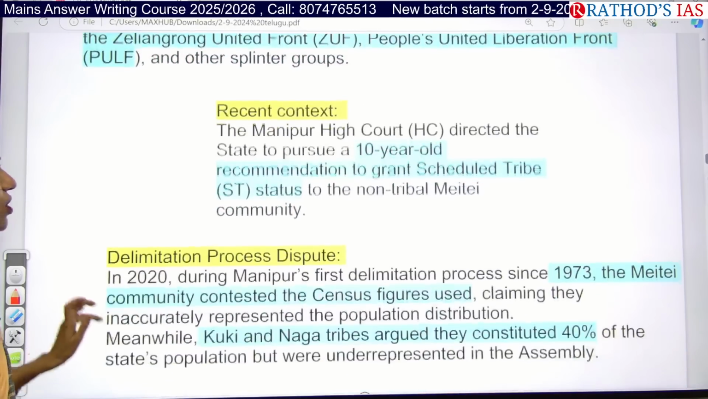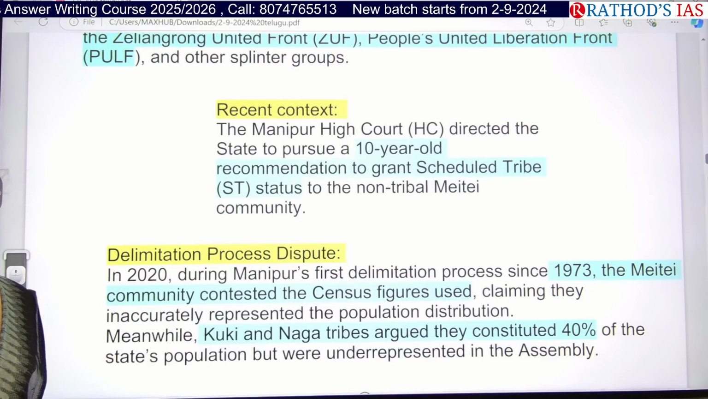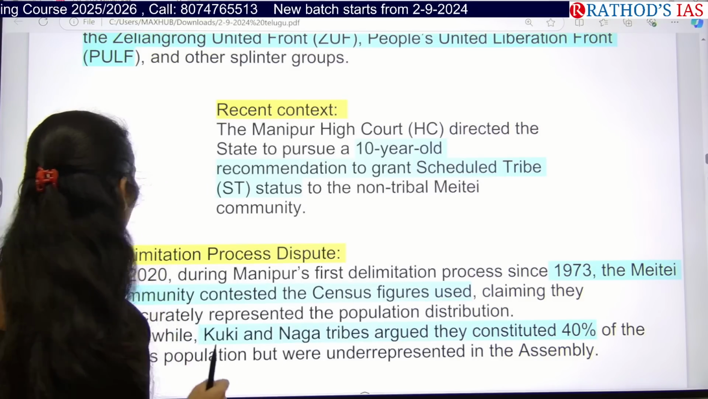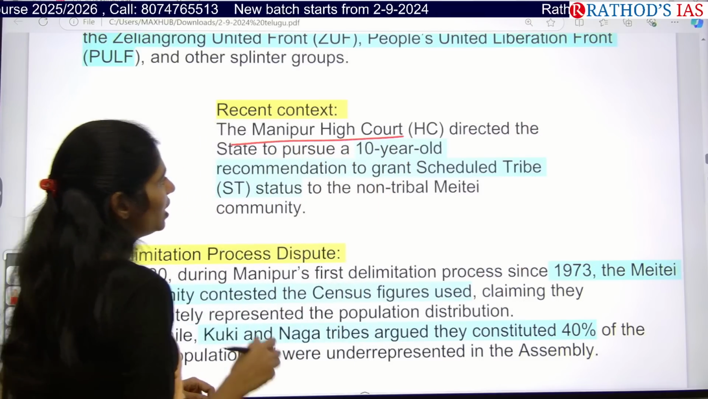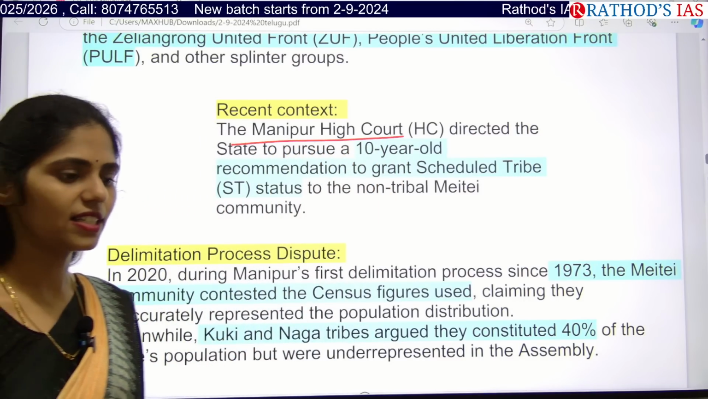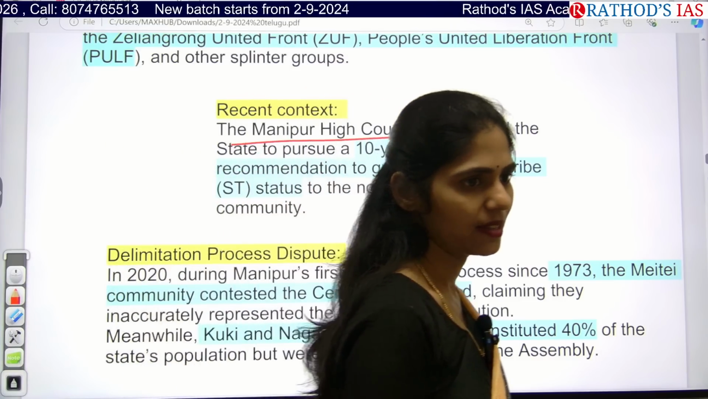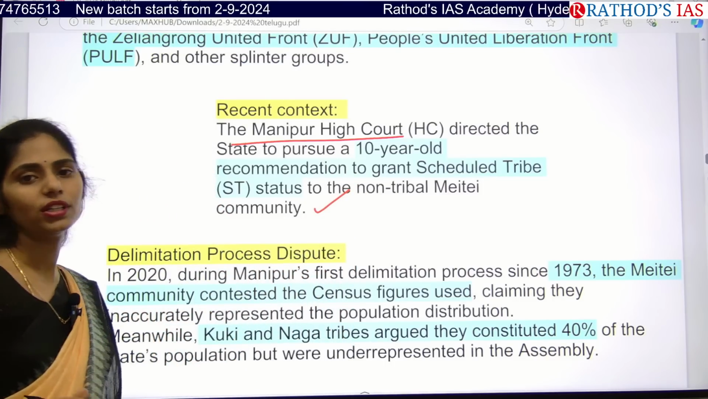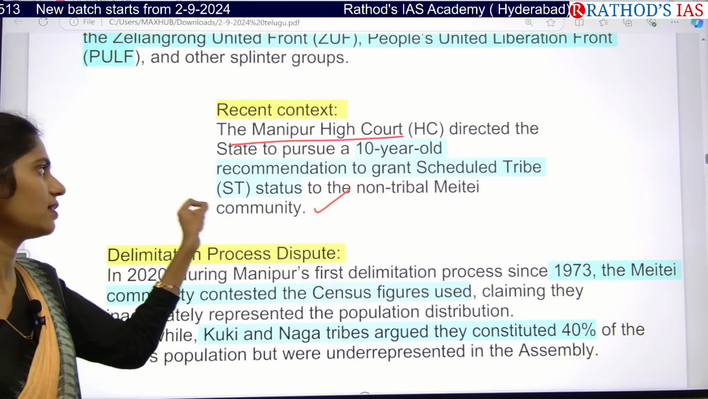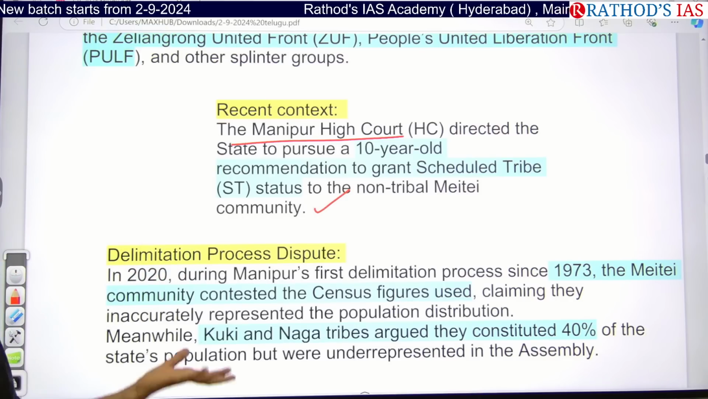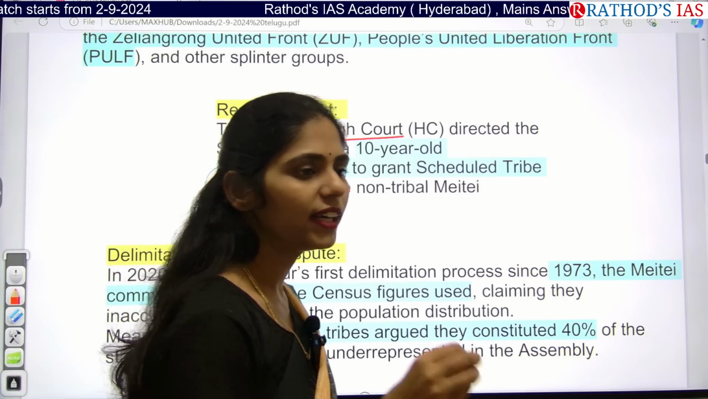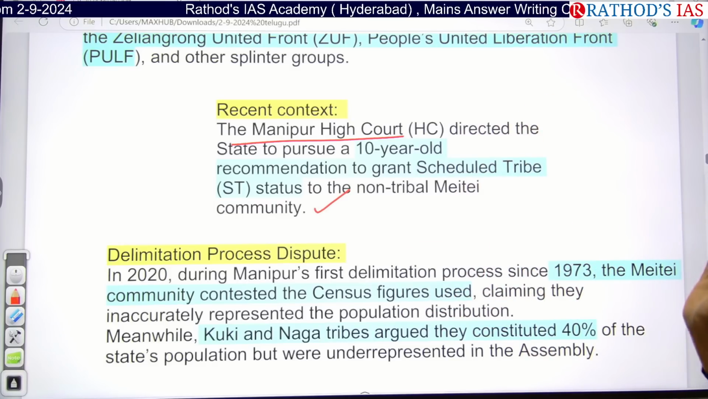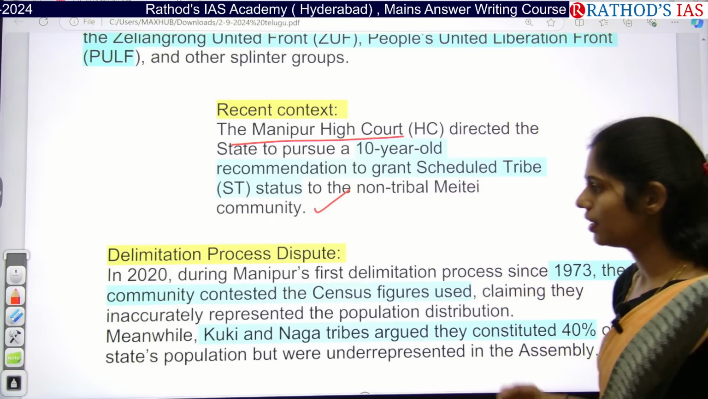And the next one is, if you see the recent context, why once again this kind of conflict has erupted. Recently the Manipur High Court directed that we can give ST status, that is Scheduled Tribe status, to the Meiteis for 10 years. Kukis, Zos and other tribal people don't want to give this ST status to the Meiteis because they are already a majority, and especially in politics they are overrepresented compared to other tribal groups in Manipur. So this is one important reason.